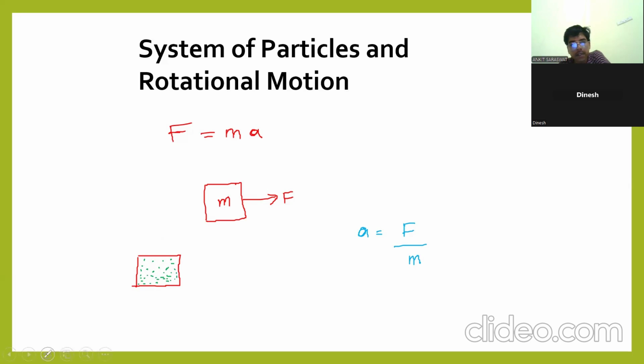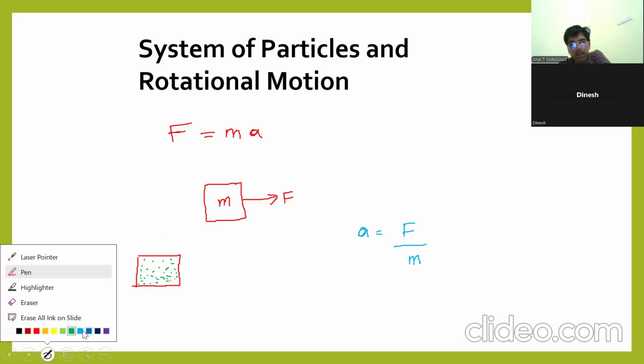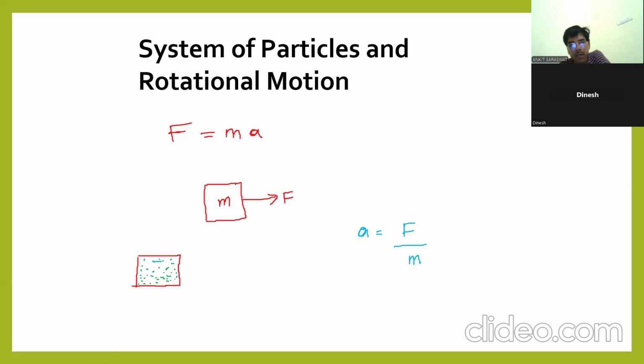Inside the system, every particle is in motion. This particle is moving in this direction, this is moving in this direction. So every particle is having different acceleration. Clear? And every particle is having the mass m1, m2, m3, different masses. When you add all the masses, you are getting the mass of this block.